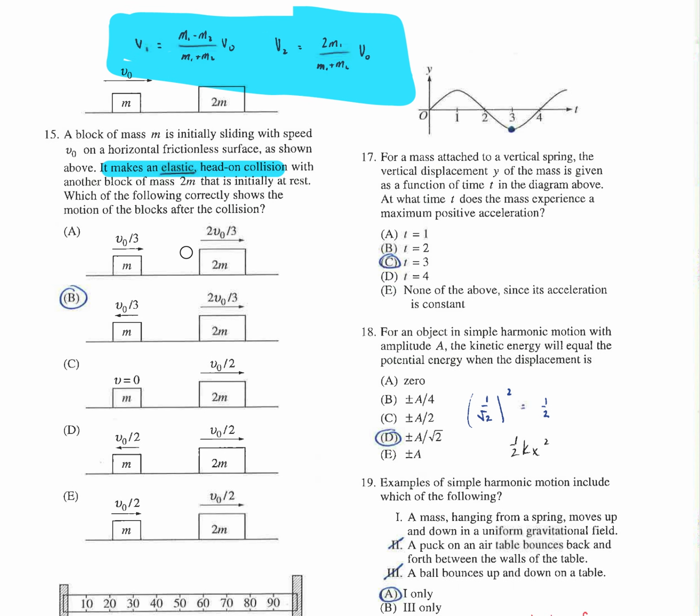Now, a couple of things. You could just look at the answers and ask which one of these conserves momentum and conserves energy? And B would do that. Or if you knew these equations, you could plug in m minus 2m and get these same values. So it's probably way faster if you just knew these equations rather than going through the answers and verifying which ones conserve momentum and energy. But this one, B, is going to do both of those things.